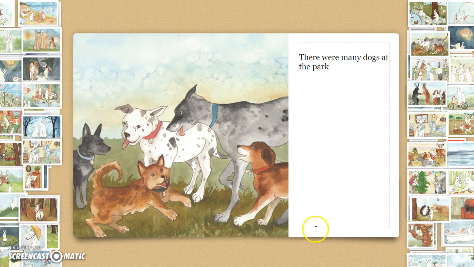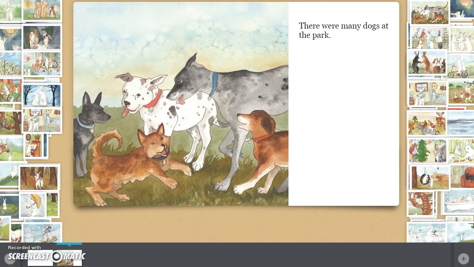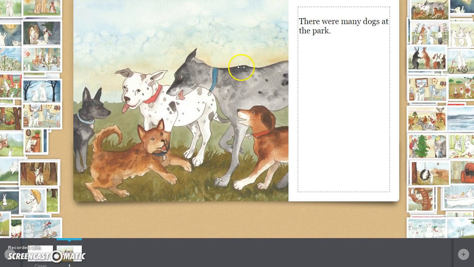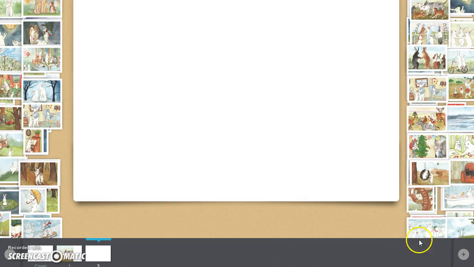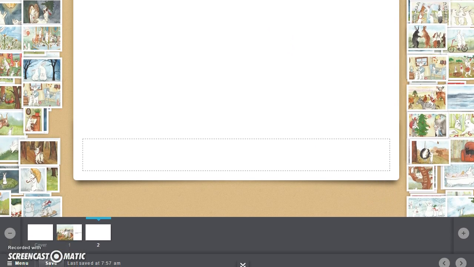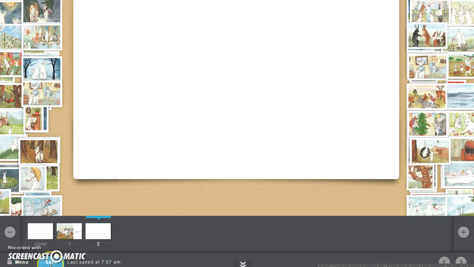Now, keep in mind, I'm going to move my screen down a little bit so you guys can see this down here. You have ways to add pages on this side, so I would add the next page. You also have the necessity to save. This is not Google. This does not save automatically, so you have to hit save before it will save. Note the timestamp as to when it saves.